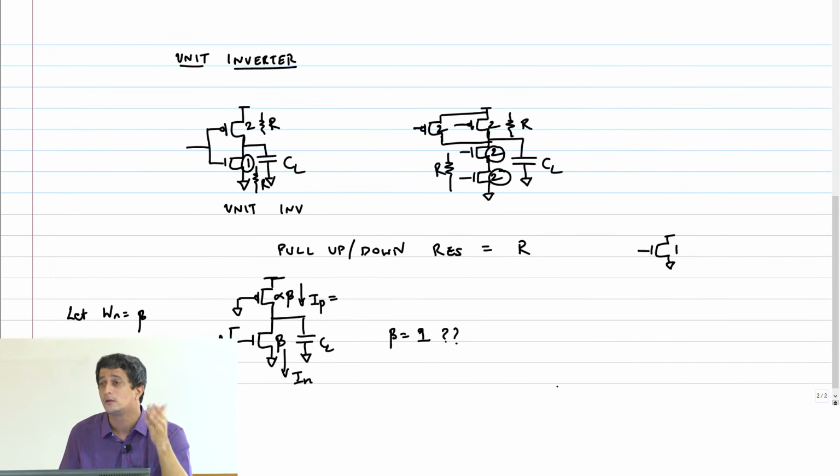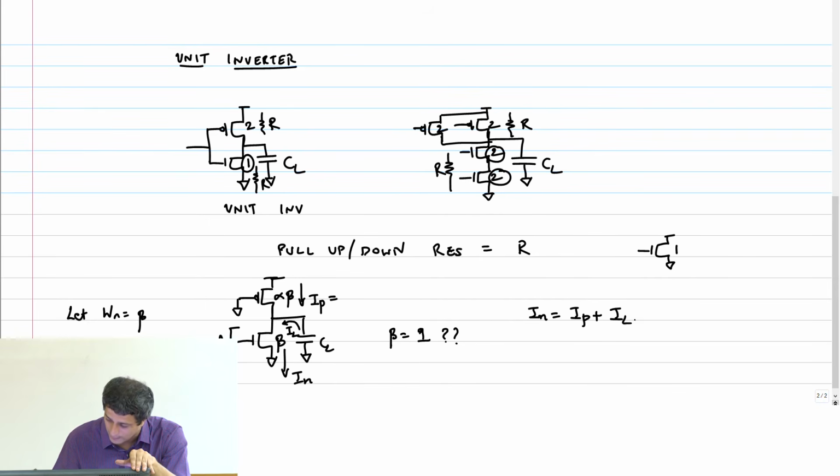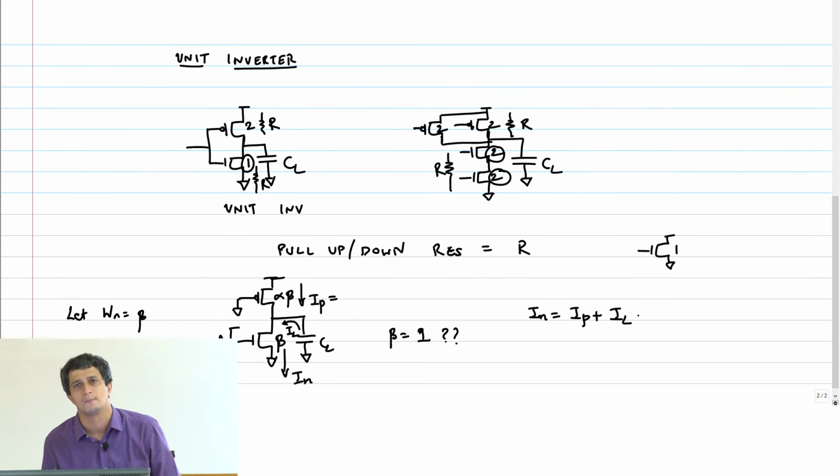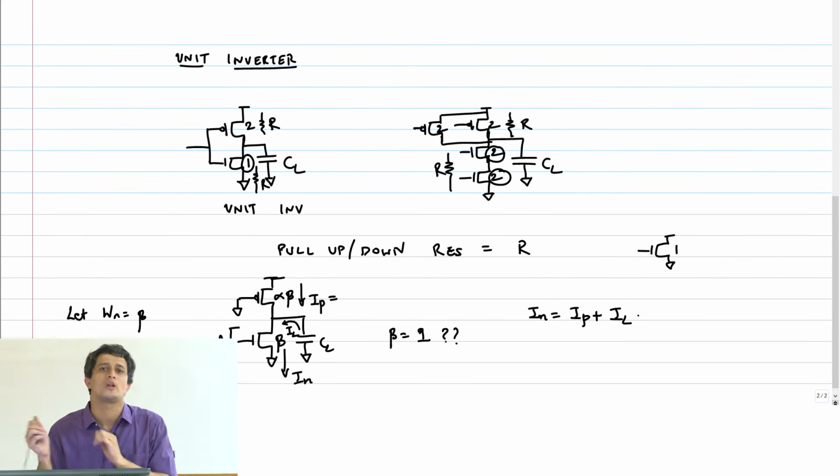IN minus IP. So I have to look at what this current is. Clearly, IN equals IP plus IL. So there is a fake current which is coming from the PMOS transistor which is going through the NMOS as well, but that is not serving the purpose of discharging my load capacitor.